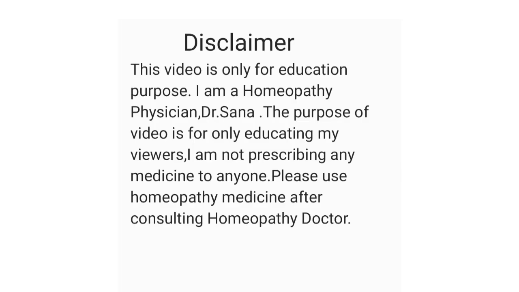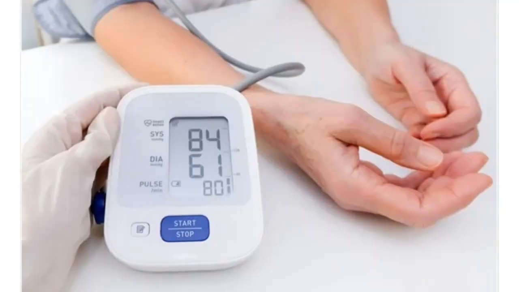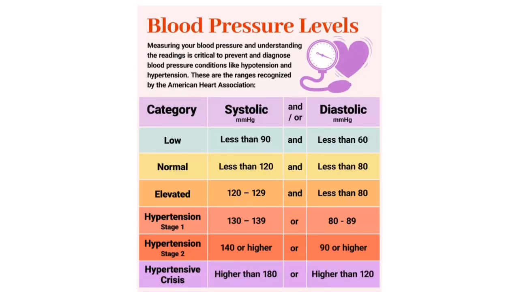So today let's discuss the causes of low blood pressure, that is hypotension. First we are going to see what is blood pressure. Generally the heart pumps the blood through blood vessels to various parts of the body. In these blood vessels, how the blood flows is measured by blood pressure. Normally the BP level will be 120 by 80 millimeters mercury. But in certain conditions, the BP will be less than 90 by 60 millimeters mercury. This condition we call low BP or hypotension.